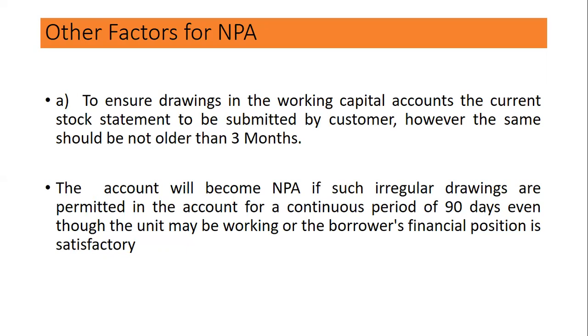The account will become NPA if such irregular drawings are permitted for a continuous period of 90 days, even though the unit may be working or the borrower's financial position is satisfactory. If he has not submitted the stock statement for 90 days and you are allowing drawing in the account, it is a financial breach and the account will become NPA, though the borrower's financial position is satisfactory.